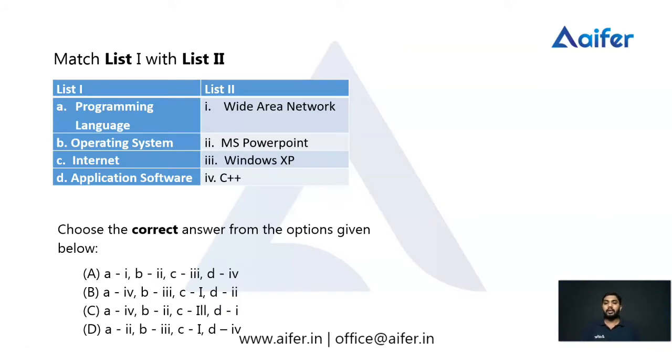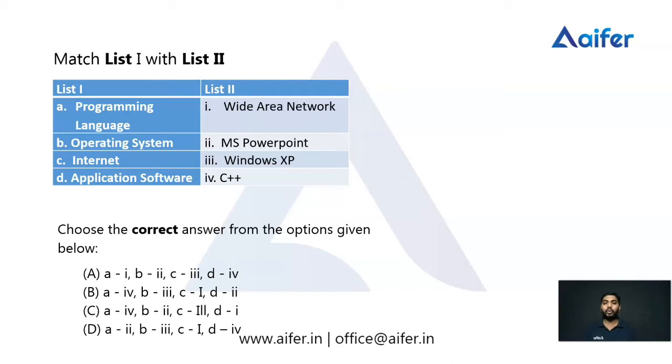This is the first one. This question is a match the following question. We have been given two lists, list 1 and list 2. We have to match list 1 with list 2. List 1 includes programming language, operating system, internet, and application software. List 2 includes wide area network, MS PowerPoint, Windows XP, and the last one, C++.